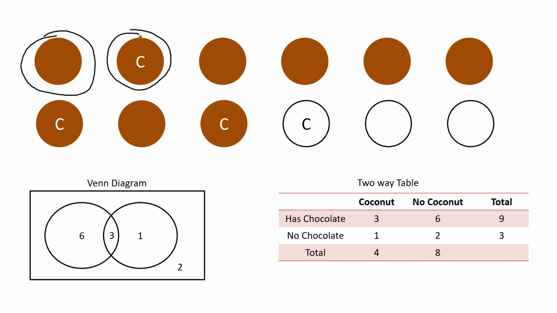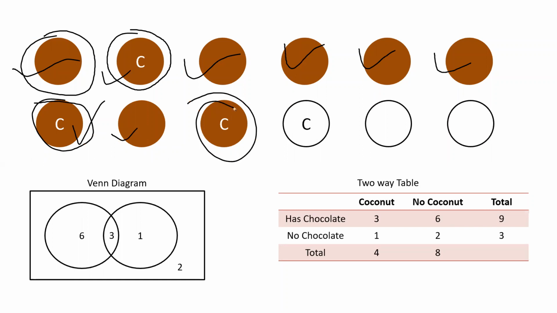So now from here you can see that I have 1, 2, 3, 4, 5 chocolates and 6 chocolates. Total 6 chocolates I have, which are only chocolates, no coconut is there. How many coconut chocolates do we have? I have 2 chocolates with coconut, right?